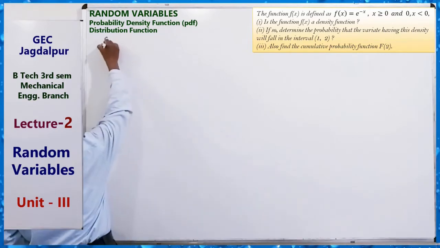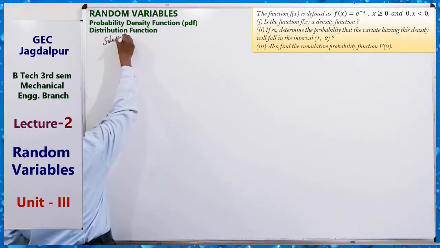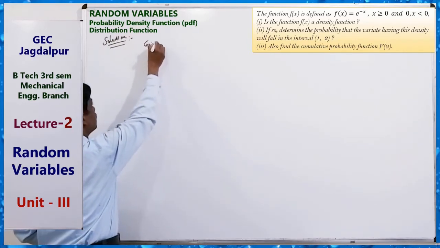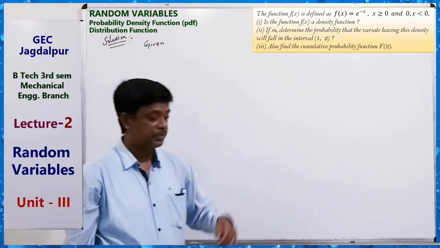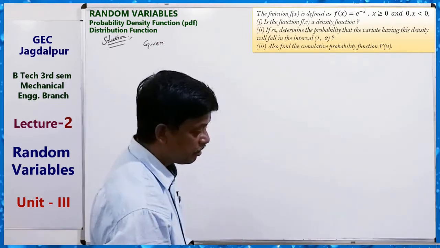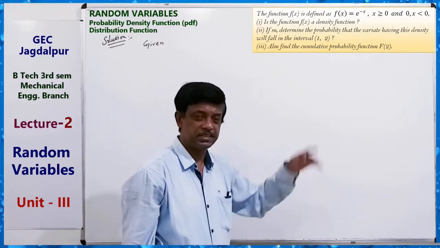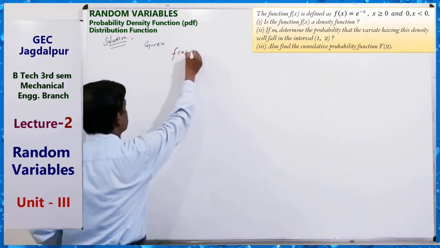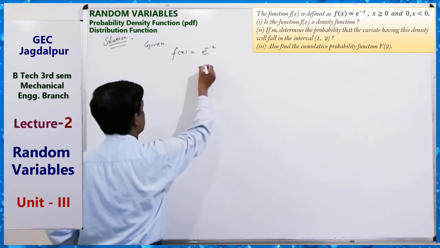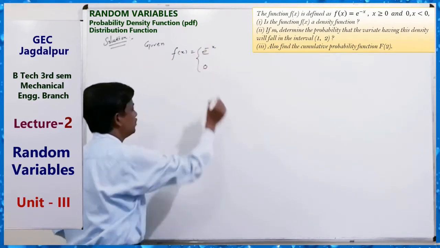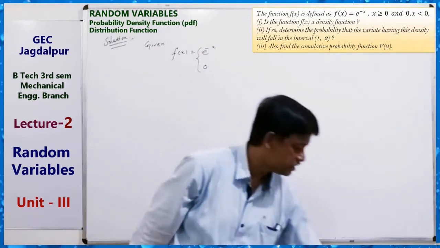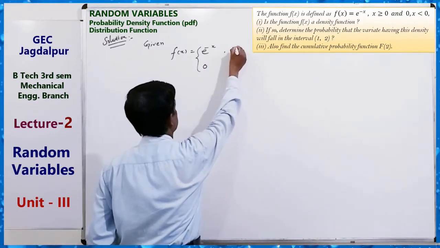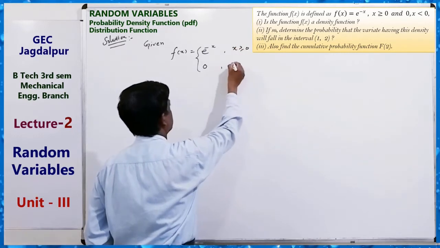Given the function f(x) is defined as e to the power minus x for x greater than or equal to 0, and 0 for x less than 0.